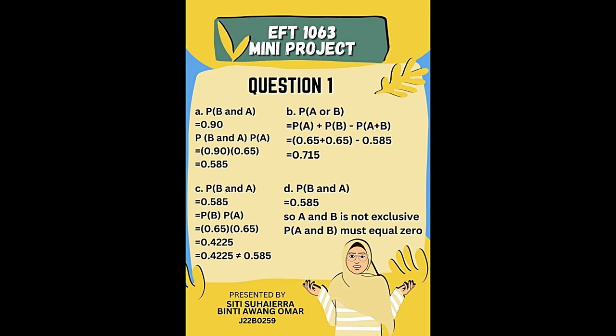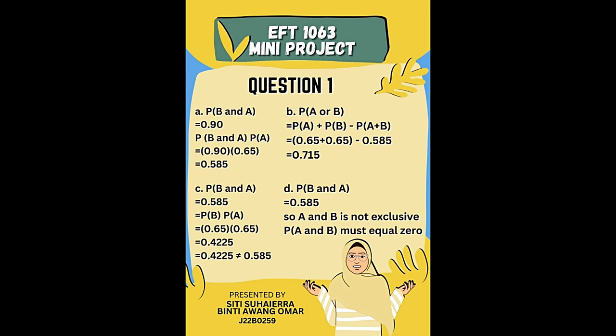Question 1C. Are A and B independent? A and B are not independent. P(A and B) is 0.585. When P(A) and P(B) are multiplied, it will be 0.4225. But from the answer we got for P(A and B), it is 0.585. So P(A and B) is not equal to P(A) times P(B).